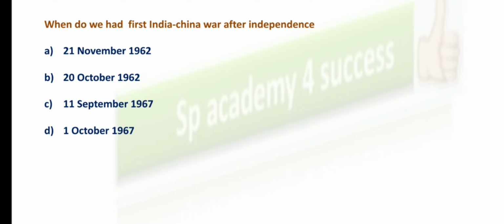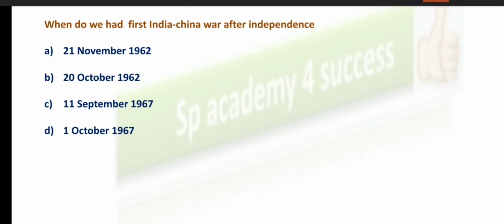Right. So, let's go to the explanation. The question is about the first India-China war after independence. So, no doubt it is in 1962. We are having two options here regarding 1962. Of these two, which one is the right one?